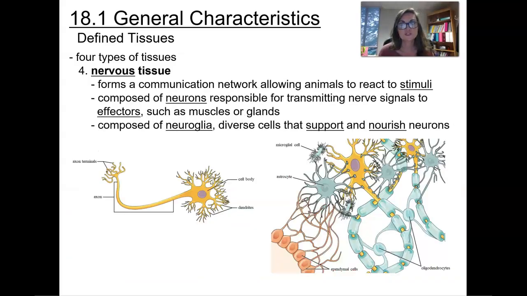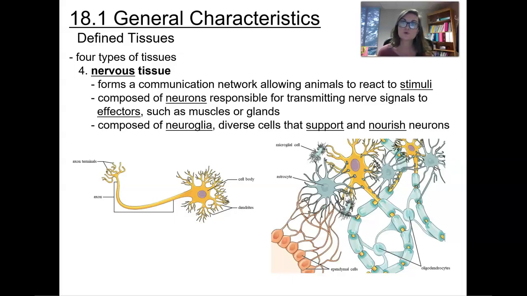Our fourth type of tissue is going to be nervous tissue. This is going to be used for forms of communication. They form a network that allows animals to react to stimuli. They're composed of cells, which are going to be referred to as neurons. These are responsible for transmitting nerve signals to effectors, such as other muscles or even glands.